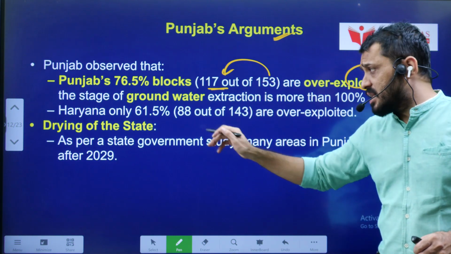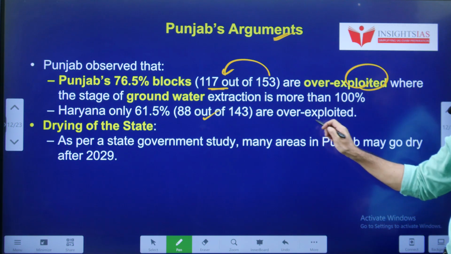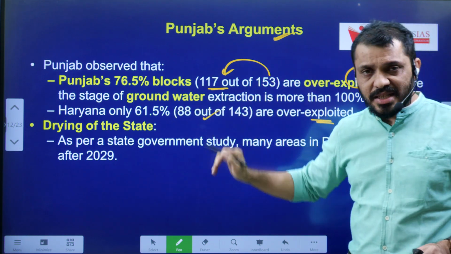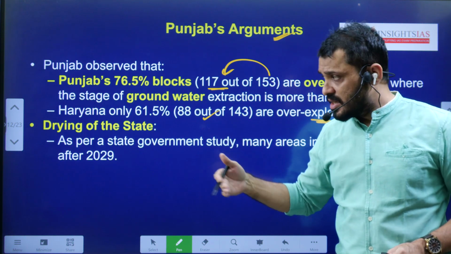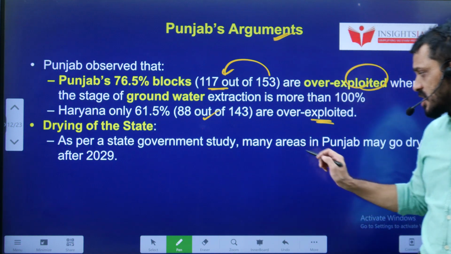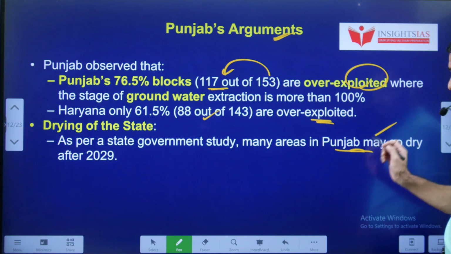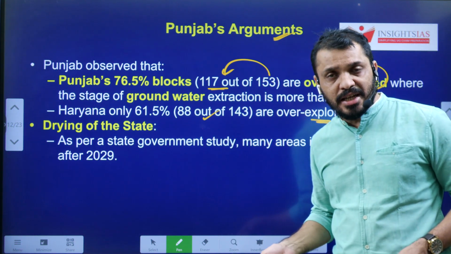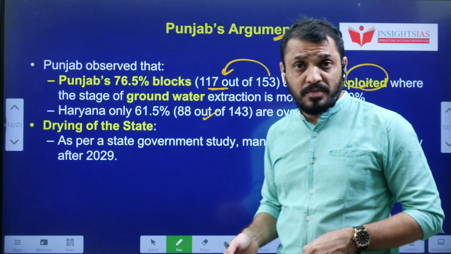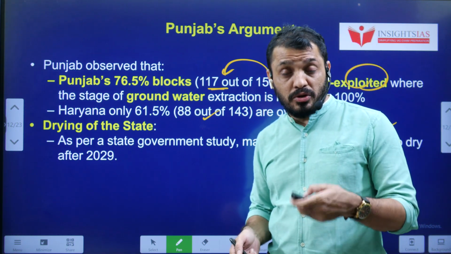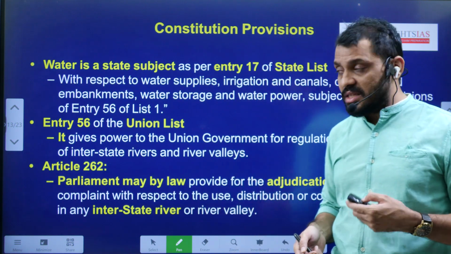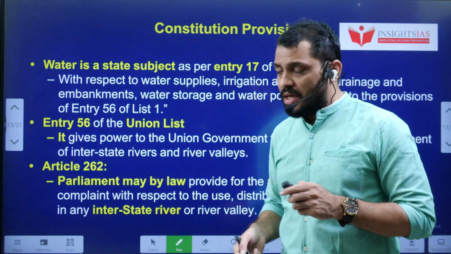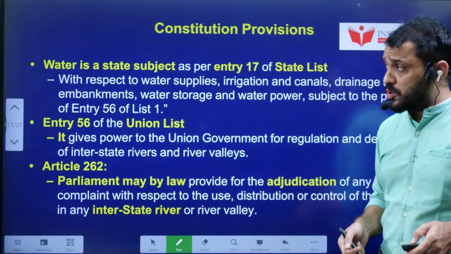In Haryana, it is only 61.5%. So Punjab is citing that Punjab is more prone to become drier. According to the state government study, many areas in Punjab may go dry after 2029. So they require water. They have to recharge the groundwater. Because of that, Punjab is saying that they are unable to give any water to Haryana. And Haryana's arguments I also told you.